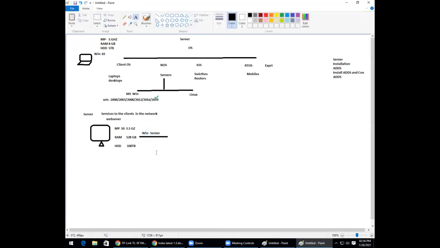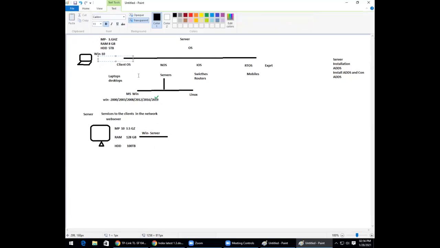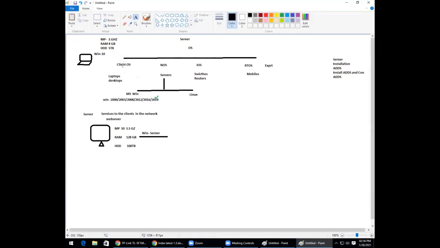You take Google, Facebook, Gmail, all these servers have their own server operating system. And your Windows 10 is what we call a client operating system. Done. Now we understood what we mean by server. Is it clear, everybody? Yes, sir.